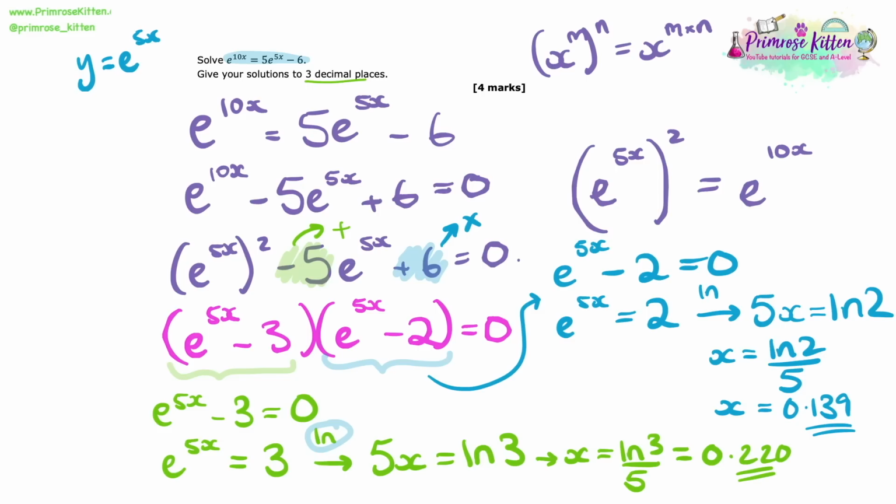With this question, the main takeaway is that, of course, you should always be on the lookout for hidden quadratic equations within A-level maths. It can come up in lots of different formats, not just e's.